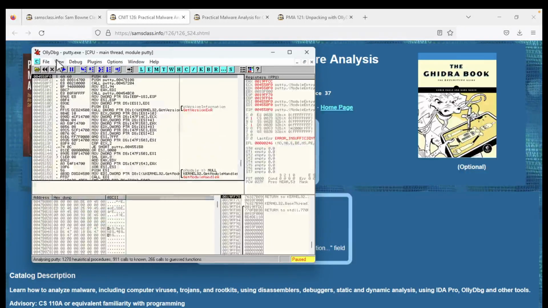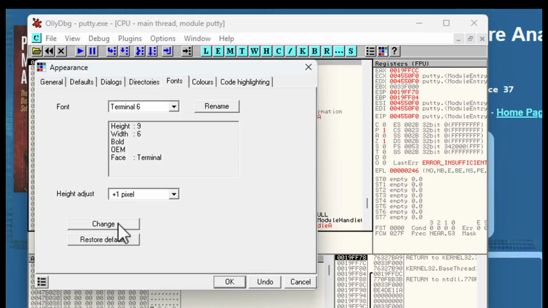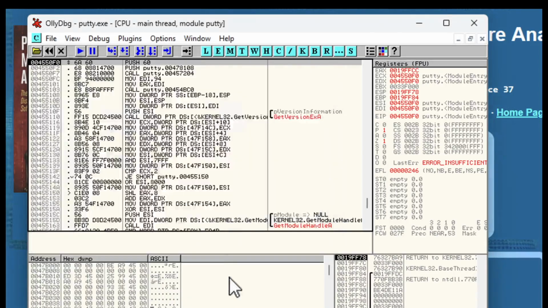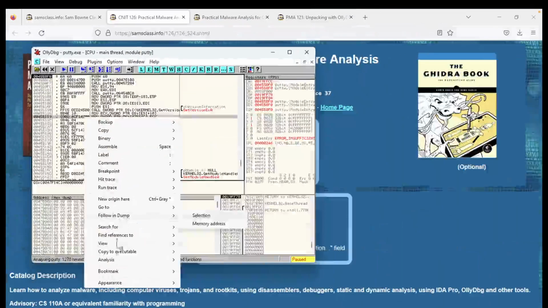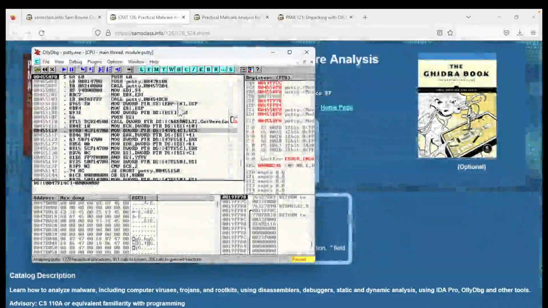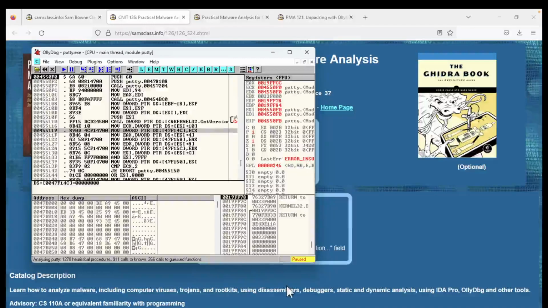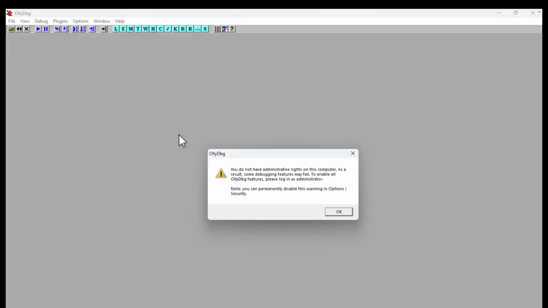Now, I'd like to make the font bigger. Let me see if I can figure that out. Options, appearance, fonts, there we go. Change. Actually, I think all you have to do is choose OEM fixed font, and that will look better. Now I think I have to right-click, appearance, fonts, all, OEM fixed. All right, that makes it better. And I need another instance of Olly, I mean. All right. And I need to get past complaining about things.